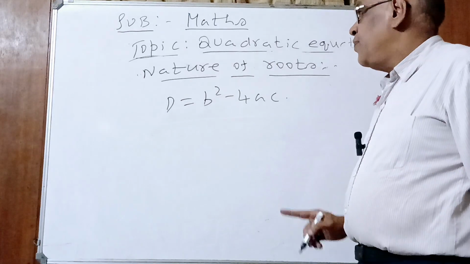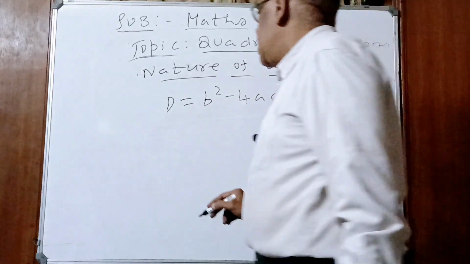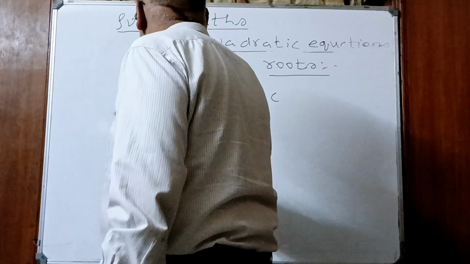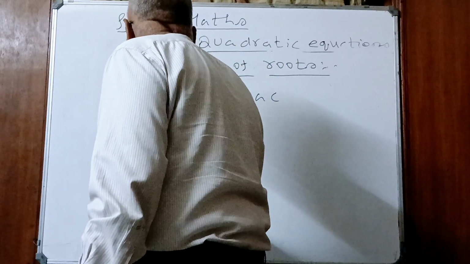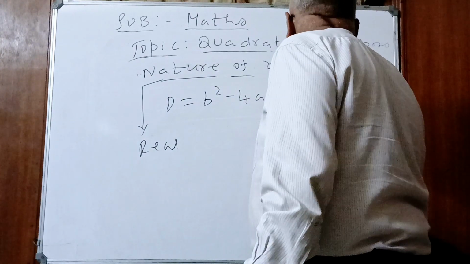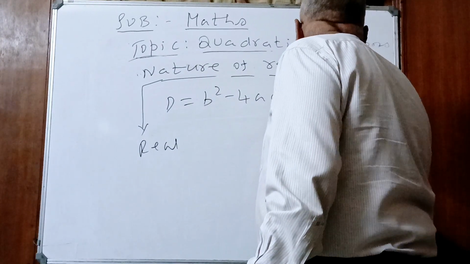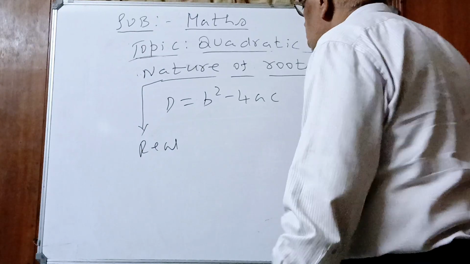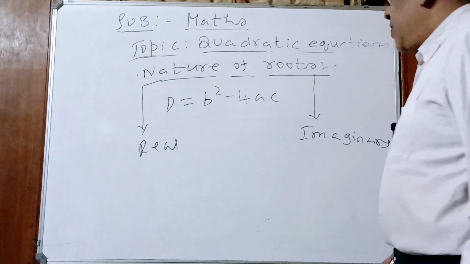Yes or no, children? There are 2 types of roots, real or imaginary. Understood, children? Roots are real or roots are imaginary.